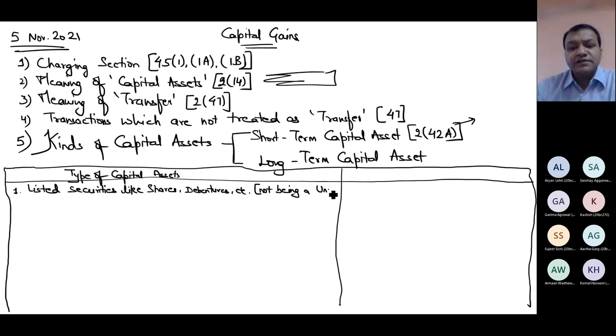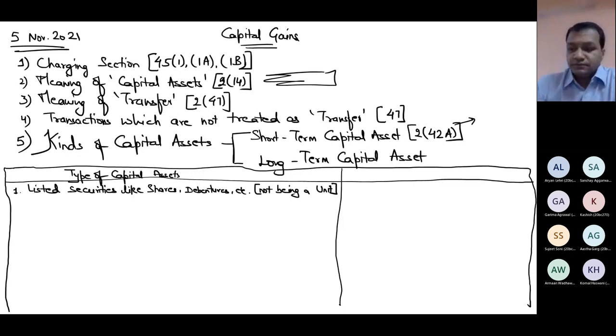What are these units? These are most commonly in the mutual fund industry. When you are not in a position to purchase so many shares, because if you have limited money, you are allotted units through mutual fund. The intermediary is mutual fund. They purchase shares and allot to the different people who have invested in mutual fund units. So units are not covered in this first category, as it was written in the Act, only listed shares.